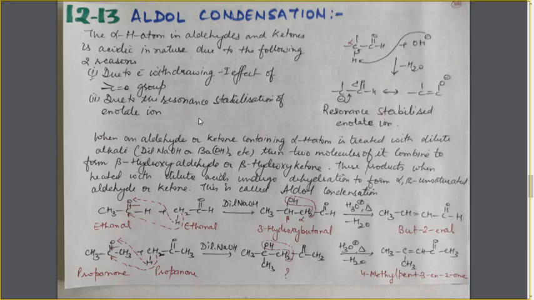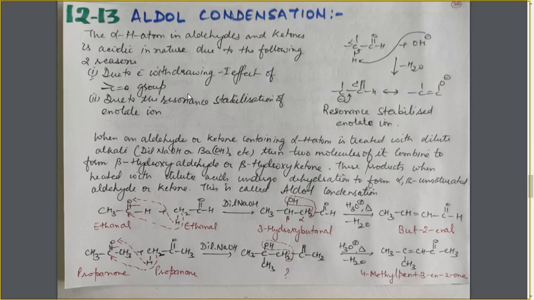So in case of both aldehyde and ketones, the alpha H atom is acidic in nature, and the aldol condensation is because of this acidic nature of alpha H atom. Here one thing we should note, that this reaction is shown by both aldehyde and ketones which have alpha H atom. Both aldehyde and ketones having the alpha H atom will undergo this aldol condensation. Only one H atom is required, not more than that. Take at least one H atom. If it is more than that, even then the reaction can take place. But one alpha H atom is required.